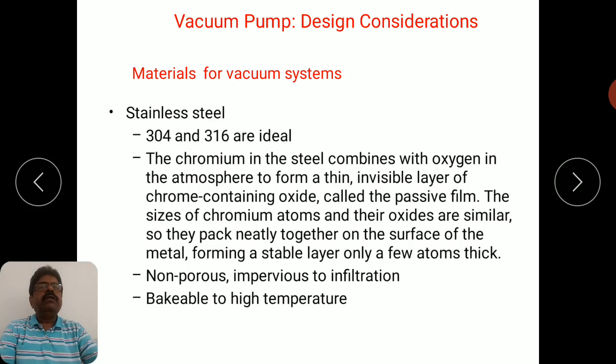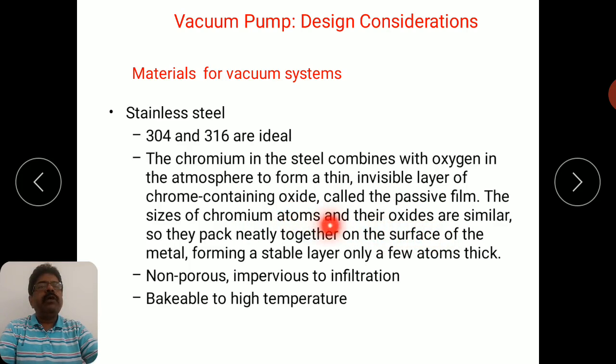Then stainless steel. Industrially, two different grades are available, 304 and 316. These are the ideal stainless steel grade materials used for designing the vacuum system components. The chromium in the steel combines with oxygen in the atmosphere to form a thin invisible layer of chrome containing oxide. This is called the passive film.